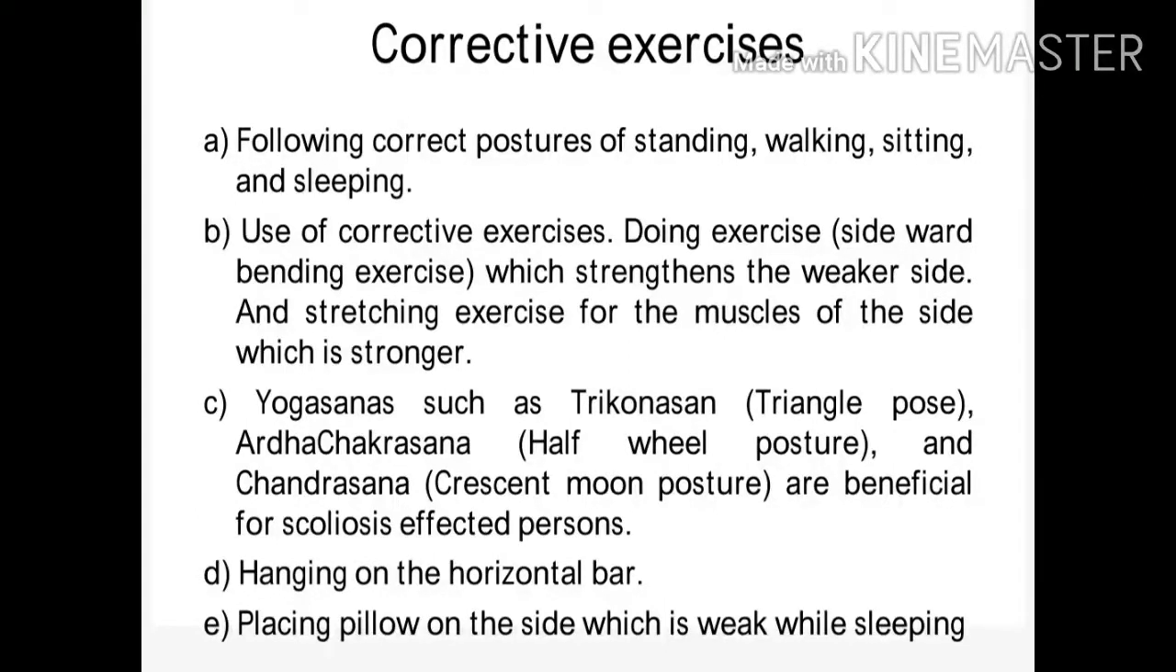Use of corrective exercises: doing sideways bending exercise, which strengthens the weaker side, and stretching exercise for the muscles of the side which is stronger. You have to evaluate which side of the muscle is stronger and which side is weak, and thereafter you can recommend exercise for strengthening the weaker side muscle and stretching the muscles which are tightened.